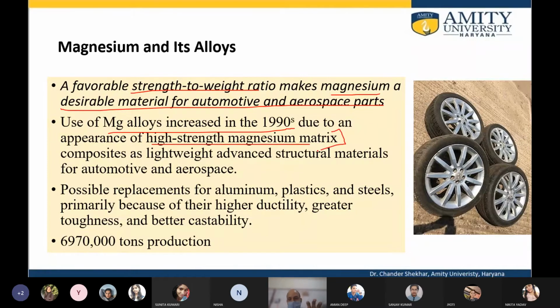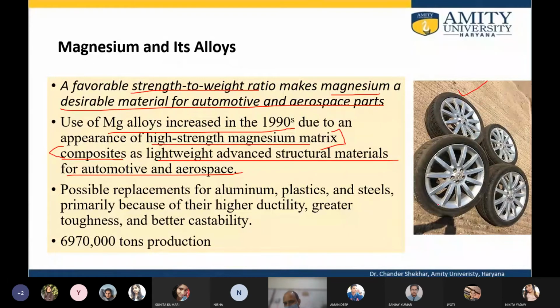In order to improve its mechanical strength and corrosion resistance, other elements are added into it to form a composite. We'll see what exactly a composite is. It is used as a lightweight advanced structural material for automotive and aerospace application.